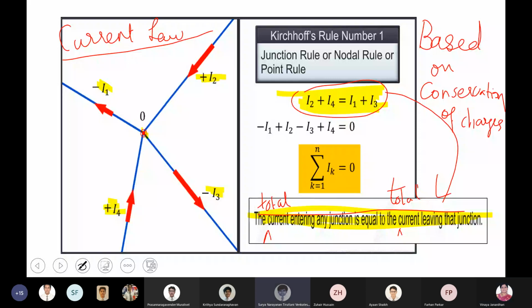Do you have to write the sigma also? Sigma I K? Not necessary, boys, because it naturally comes to be zero. So the total current entering any junction is equal to the total current leaving that. So it is based on conservation of charges.